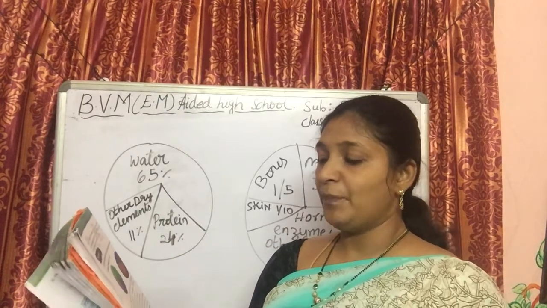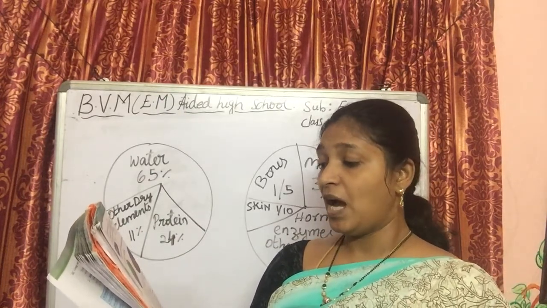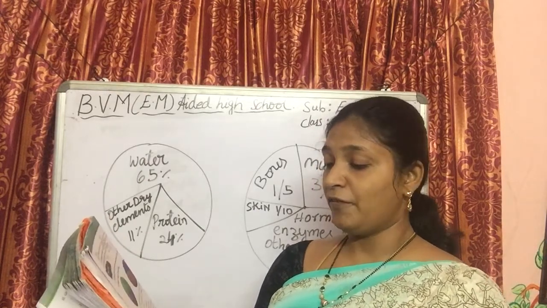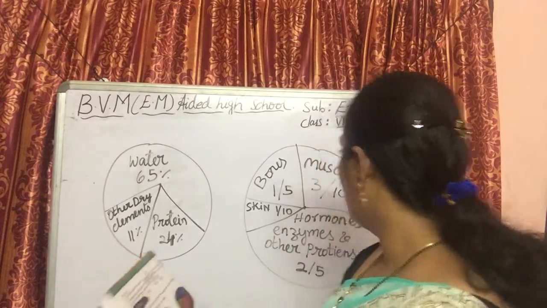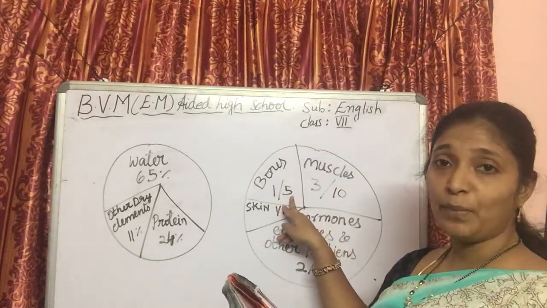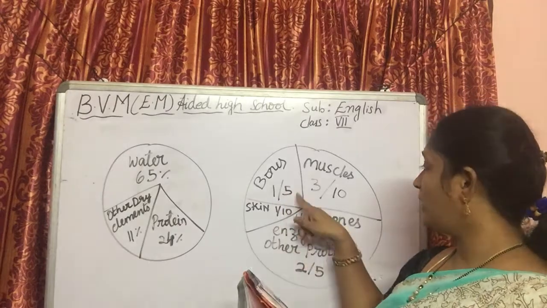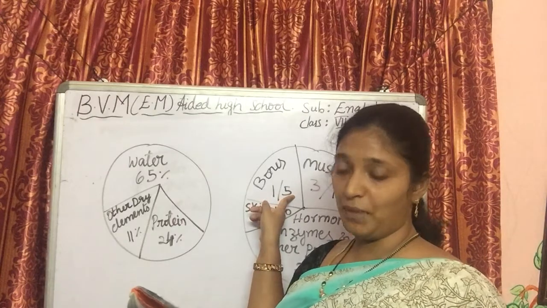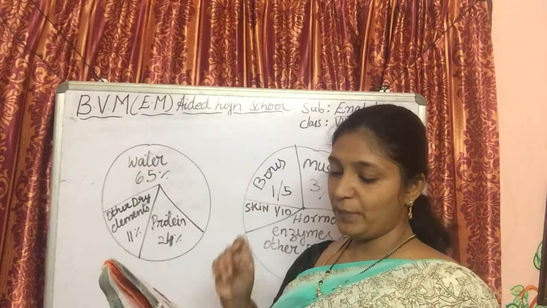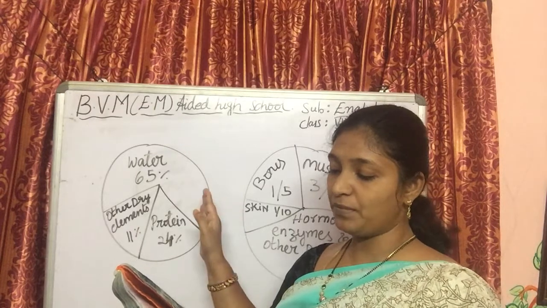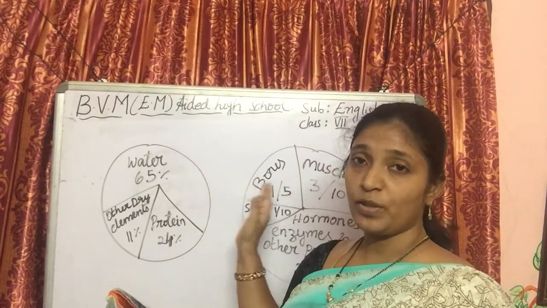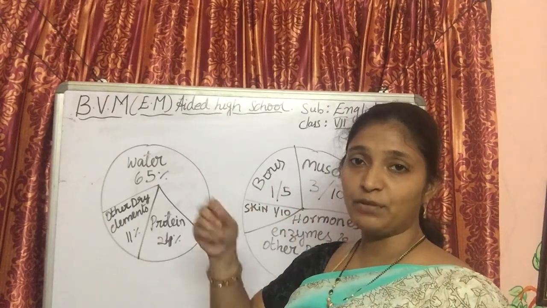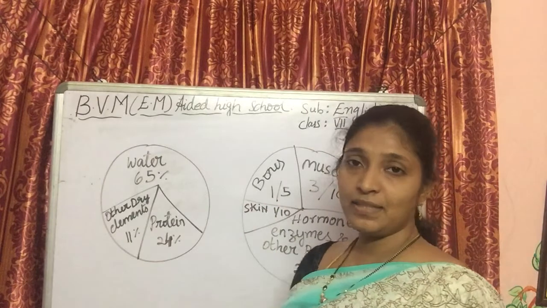Now let's see. If a person's weight is 100 kilograms, how much do his bones weigh? Now here you have to do a certain calculation. If a person's weight is 100 kilograms, he says bones are 1/5. So you can do the calculation, right? It's so simple. So his bones will weigh about, it's easy to calculate by mouth. You don't even have to take a pen and paper. 20 kilograms.